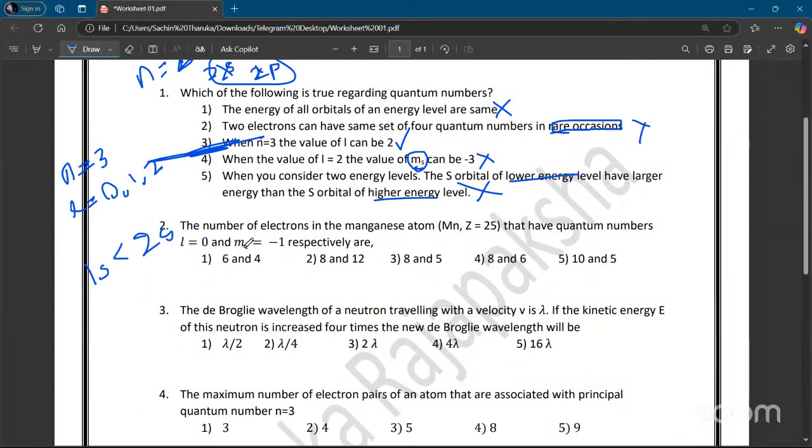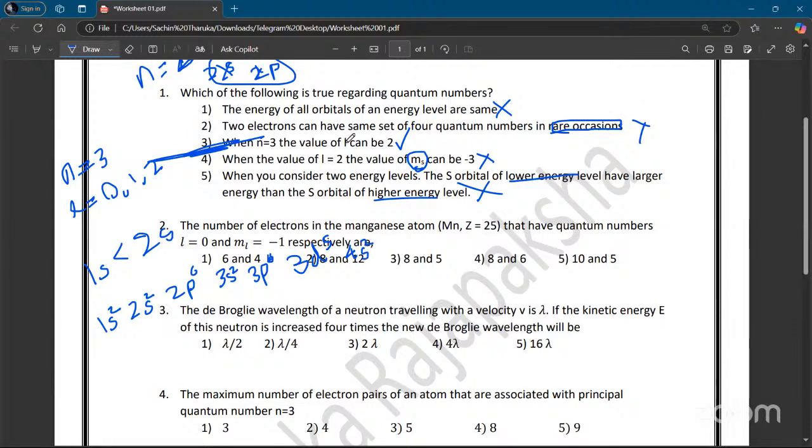Next question: the number of electrons in the manganese atom, which is 25, that have quantum numbers L equals 0 and m sub L equals minus 1 respectively are. Right. L equals 0 means what? Let's write the electronic configuration: 1s2, 2s2, 2p6, 3s2, 3p6. Now how many is that? 10, 18. You have manganese 25. That means 3d5, 4s2. That is what you have.